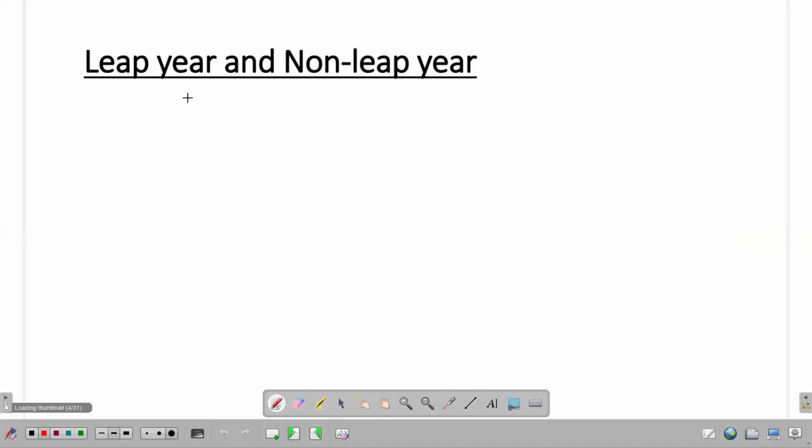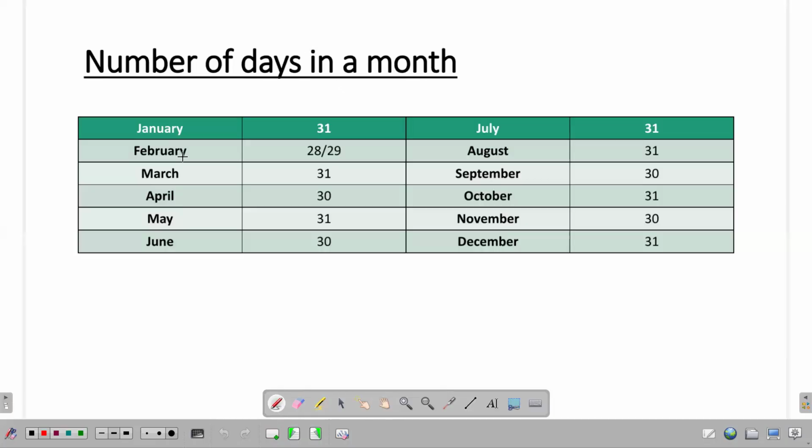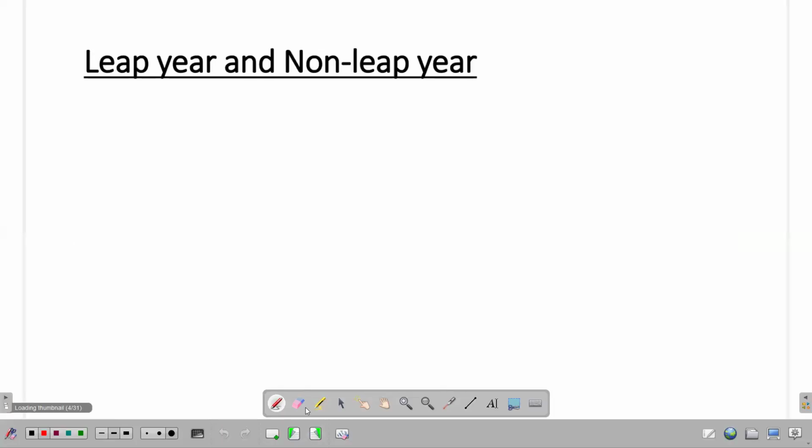Now, let's talk about the concept of leap year and non-leap year. I mentioned in the previous slide, February, depending upon the situation, whether it's a non-leap year or a leap year, the number of days, it may vary. For a non-leap year, 28 days are there for the month of February. For a leap year, 29 days are there in the month of February. So, what is the criteria to check whether a given year it's a leap year or not?